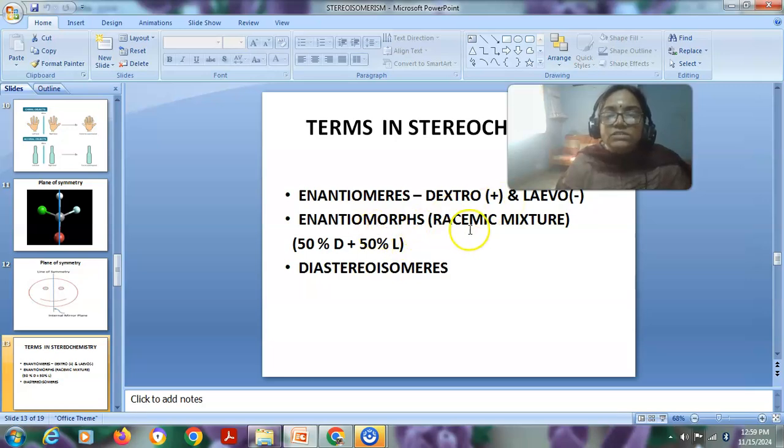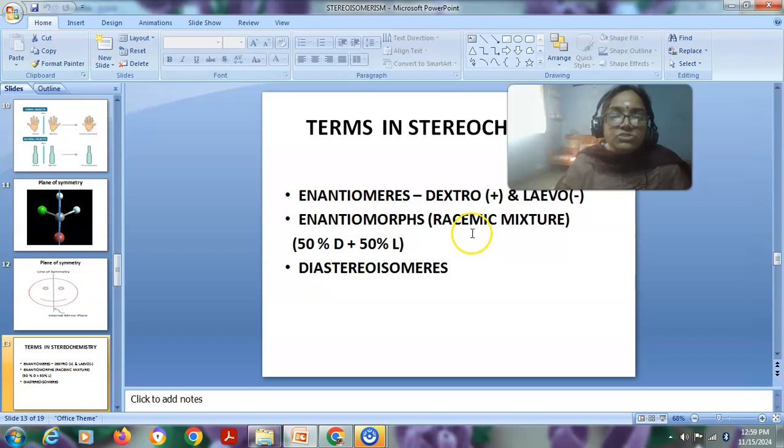Enantiomorphs, or a racemic mixture, is an equal amount of dextro compounds and levo compounds present in a mixture. This is optically inactive, whereas the dextrorotatory compound and levorotatory compound are both optically active substances.